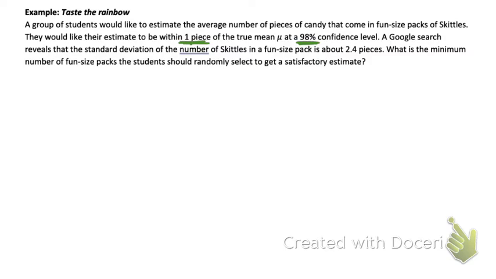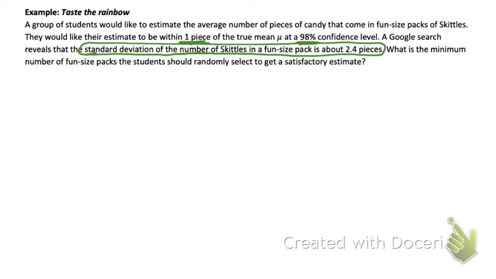A Google search reveals that the standard deviation of the number of Skittles in a fun-size pack is about 2.4 pieces. Again, standard deviation has to be given to you from somewhere because you need it to do this formula. What is the minimum number of fun-size packs the students should randomly select to get a satisfactory estimate?